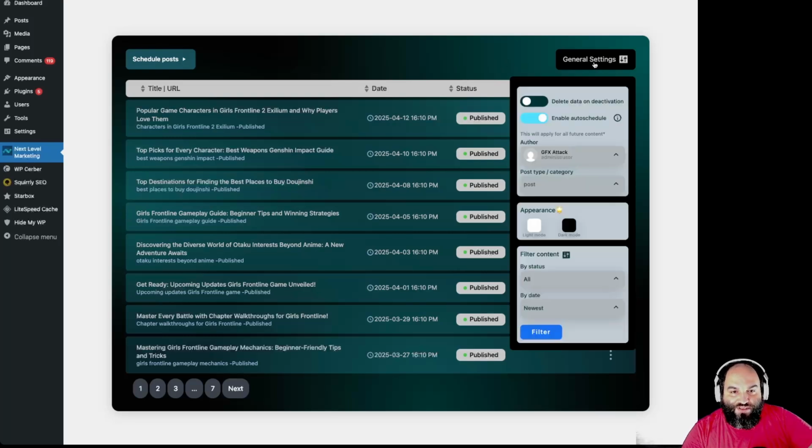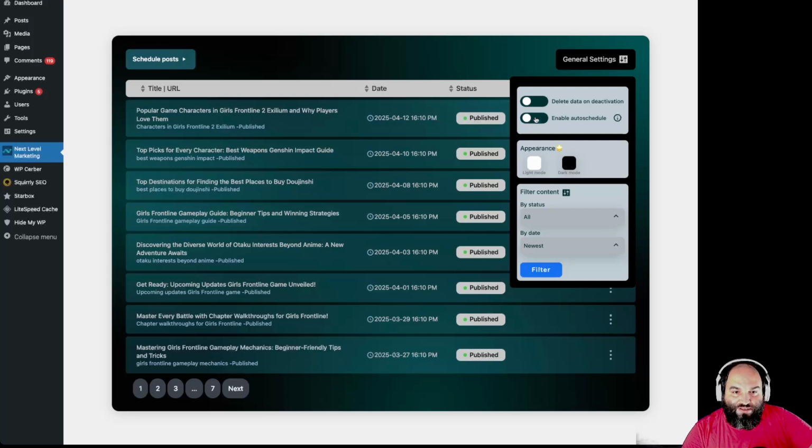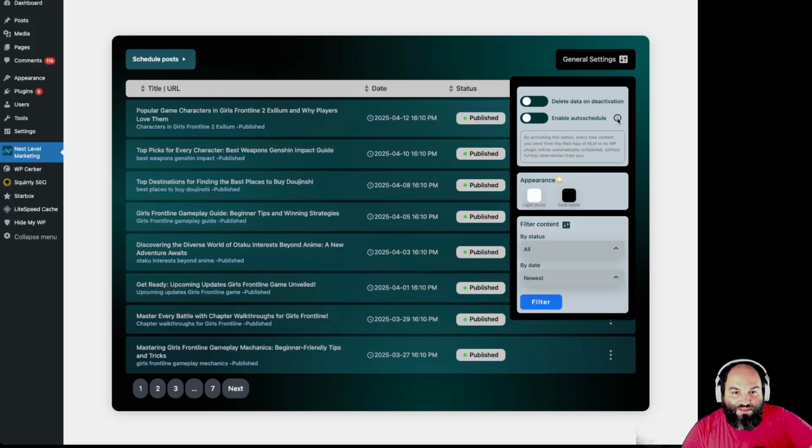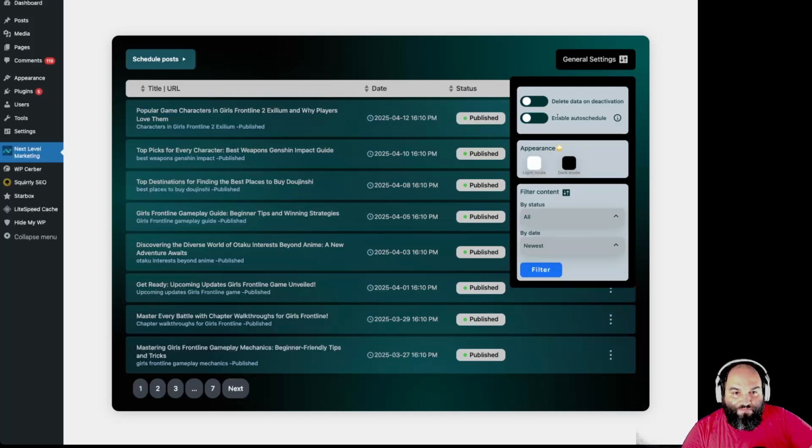So in general settings, you now have something that's really cool, and it's called Enable Auto Schedule. So you can turn it off, you can turn it back on, and you can play with it. So it even tells you what it does. The idea is that if you turn this to on, everything that you send from the web app of Next Level, actually, every time you decide to approve a piece of content and you say that you will publish it using our plugin,